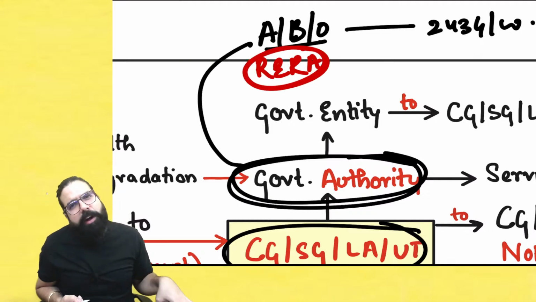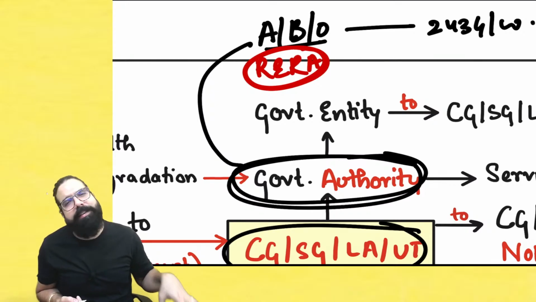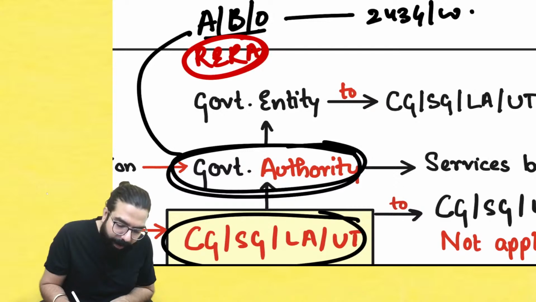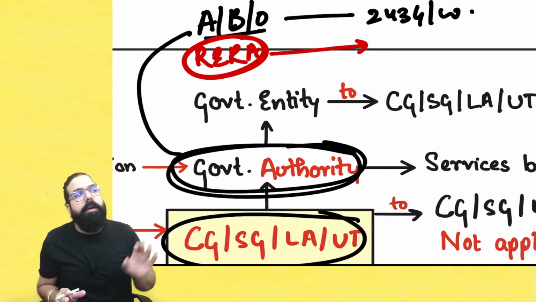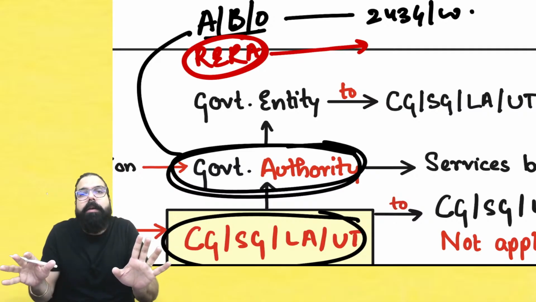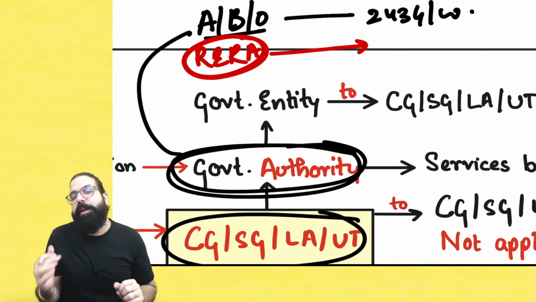Now, the government has set up RERA, the Real Estate Regulatory Authority. RERA is set up by the government with ownership of the government, 90% ownership of the government is there. So, RERA is a governmental authority. Now, what is RERA doing? RERA is into urban planning. Sir, how a building should be made? You have to take RERA's permission, lot of things are there.